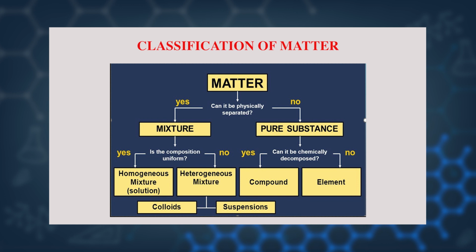Dear students, there is a picture on your screen. You can see that matter can be divided into two parts. One is mixture and another is pure substance. And again mixture can be divided into two parts, homogeneous mixture and heterogeneous mixture. And heterogeneous mixture can be classified into two parts, one is colloid and another is suspension. Now pure substances can be divided into compounds and elements. Now we will discuss mixture and each and every word in detail.